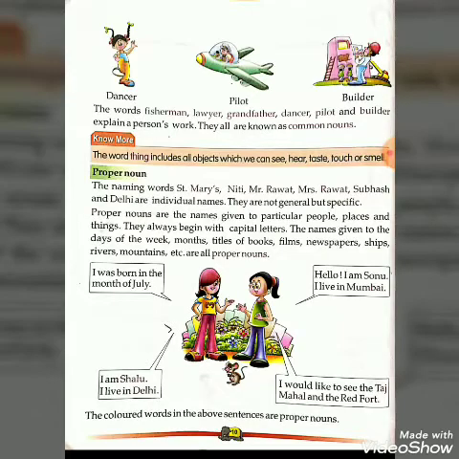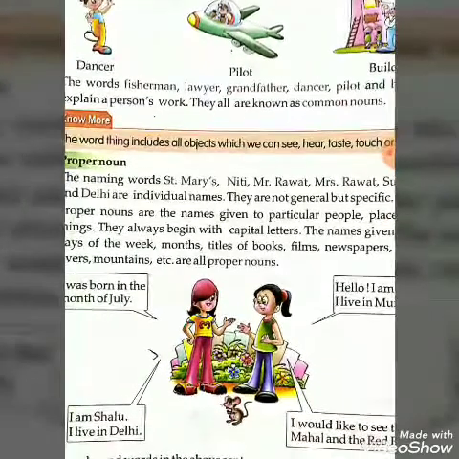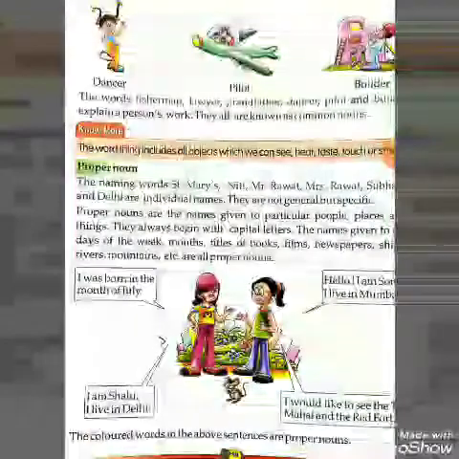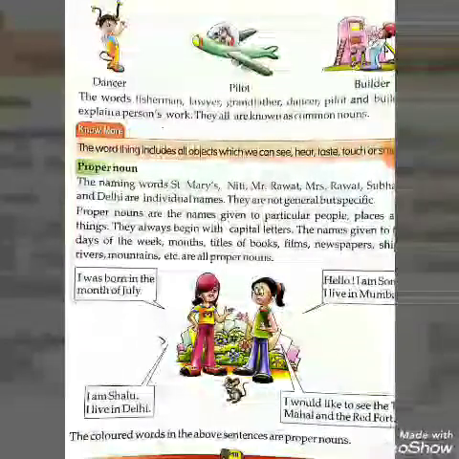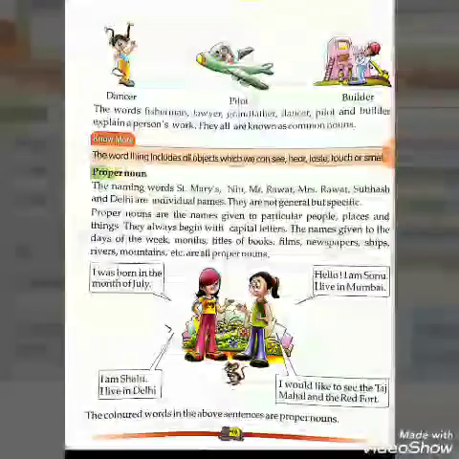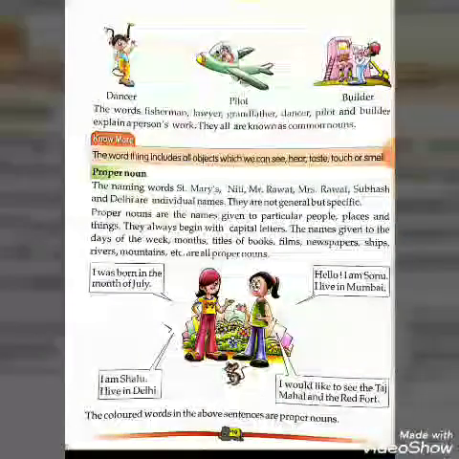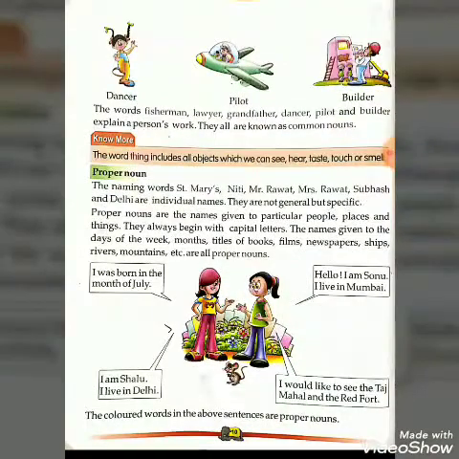Now you can see given there the word thing. The word thing includes all objects which we can see, hear, taste, touch or smell. I am repeating it once again.